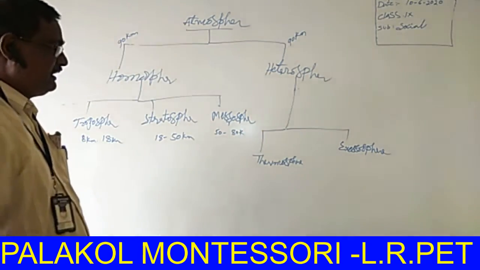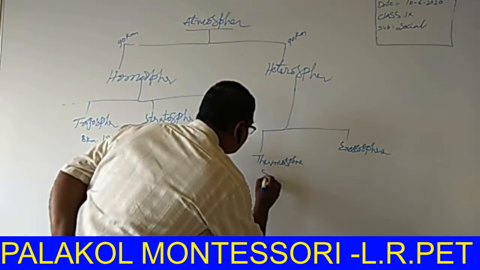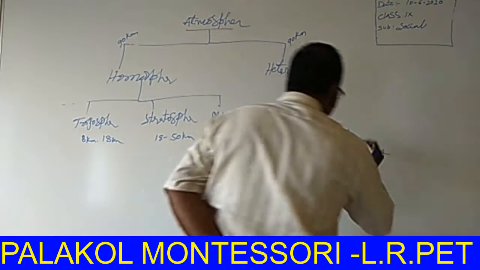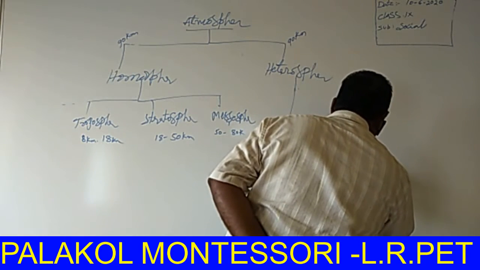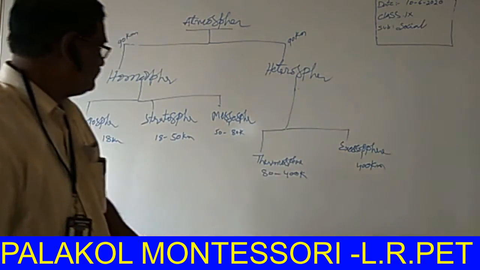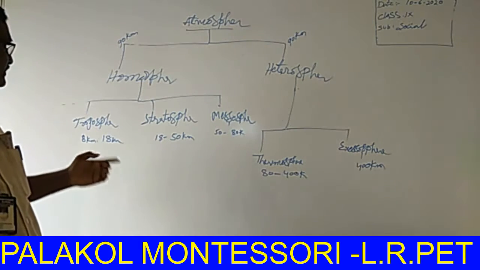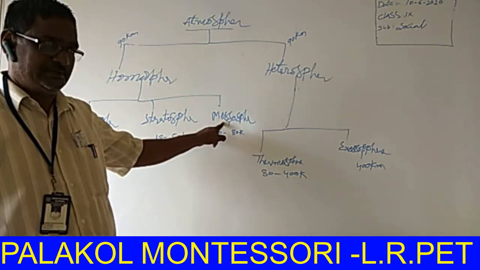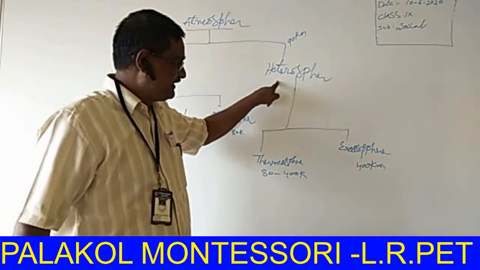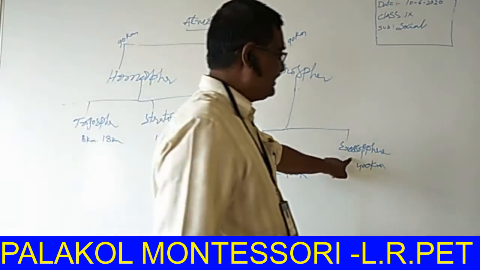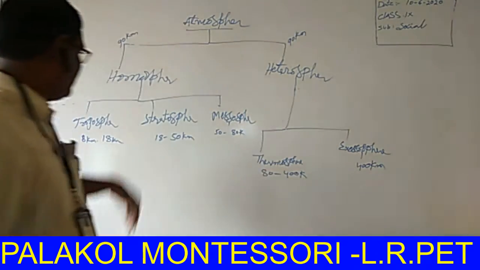The thermosphere is 80 to 400 kilometers. The exosphere is about 400 kilometers. Once again, look at the board: troposphere, stratosphere, mesosphere, thermosphere, and exosphere. So this is the height.